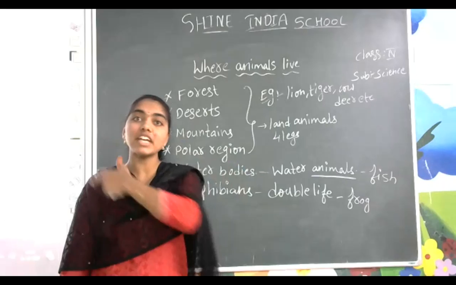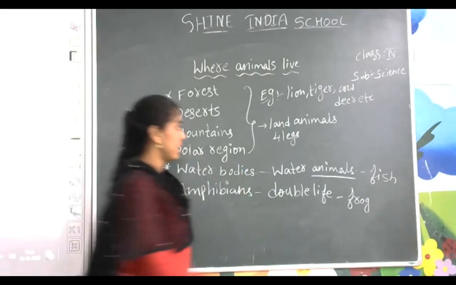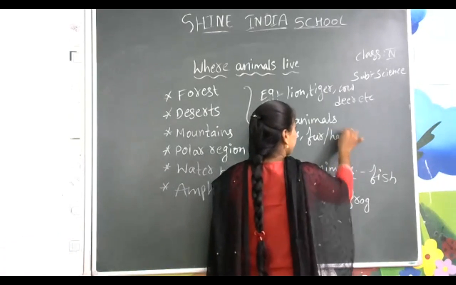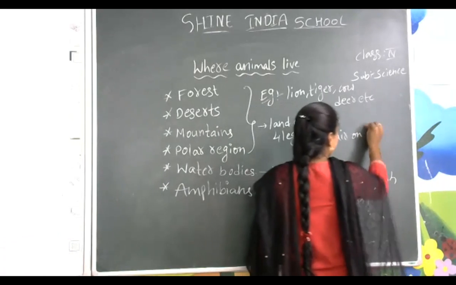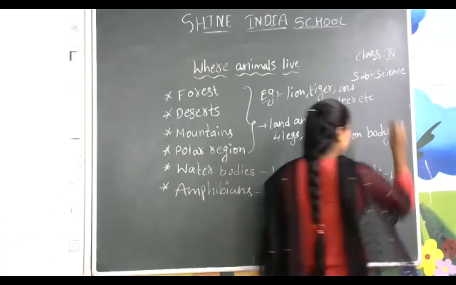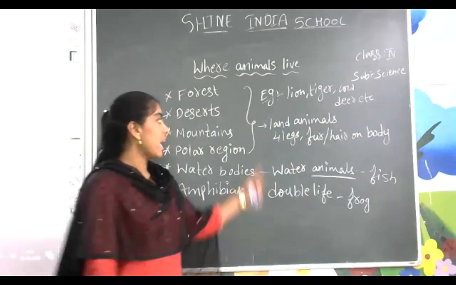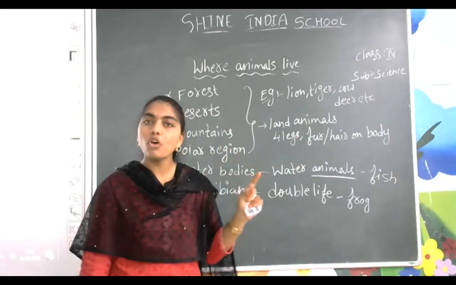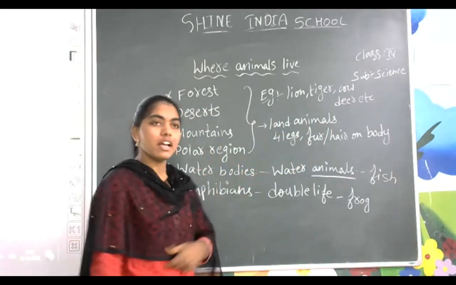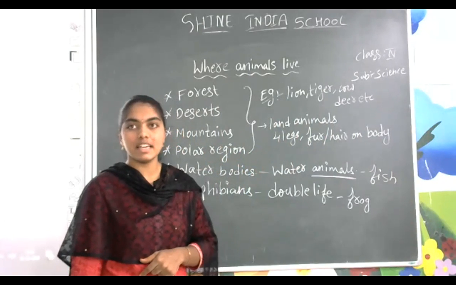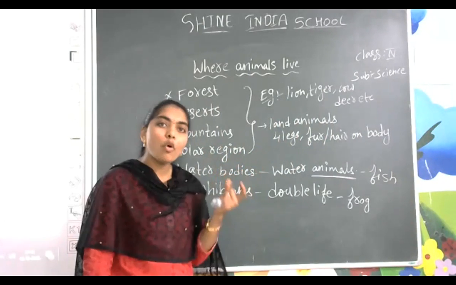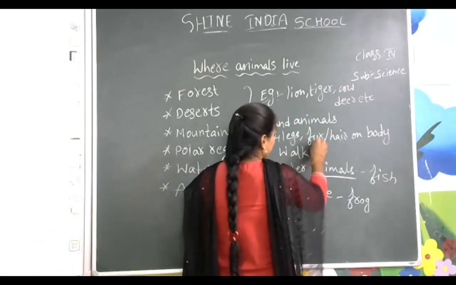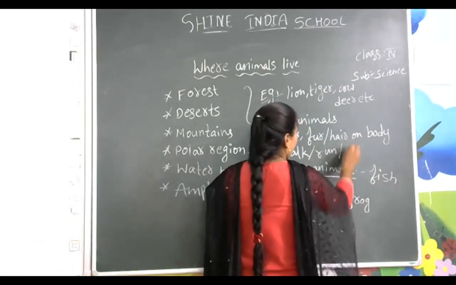As well as they have fur or hair on the body. And what is the main thing? They can move by walking, running or jumping.